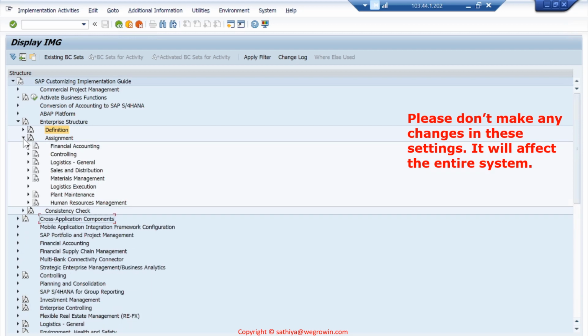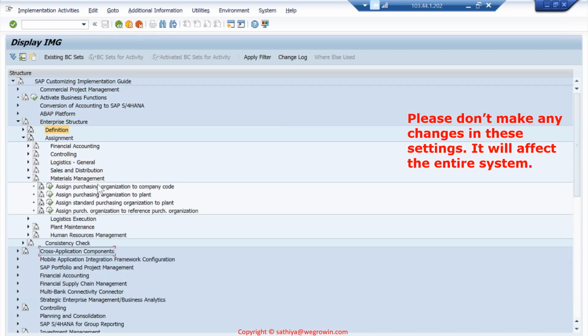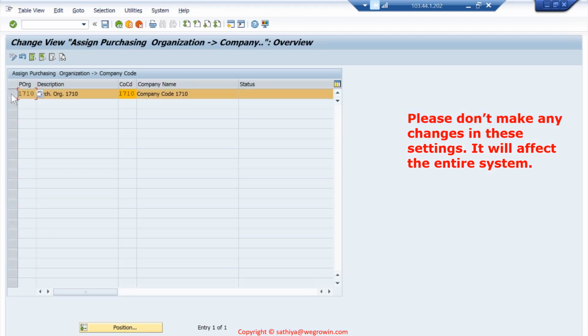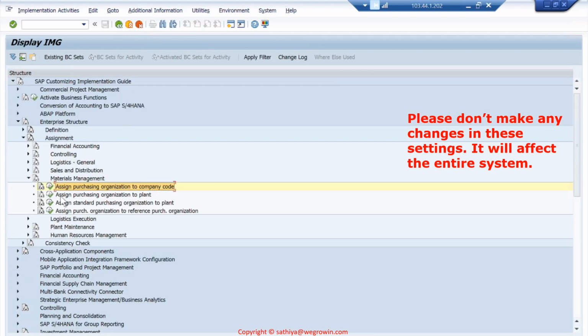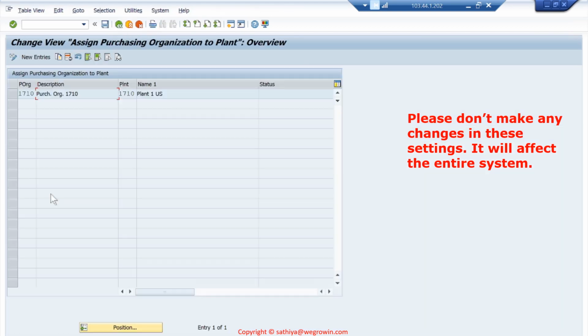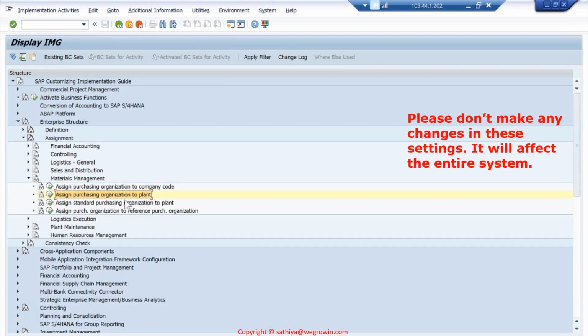So in assignment, again go to the purchasing, materials management. Here assign purchase organization to company code. So you see here purchase organization 1710 is assigned to company code 1710. Then assigning the purchase organization to the plant. So it is assigned from purchase organization to the plant. You can note here it is assigned to both company code and plant. That is why I told it is an interplant organization structure, right? This is what we are using here.